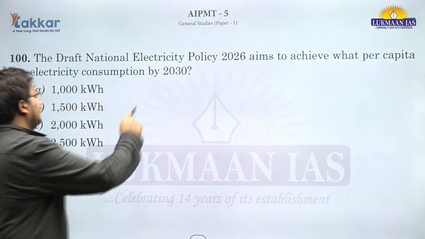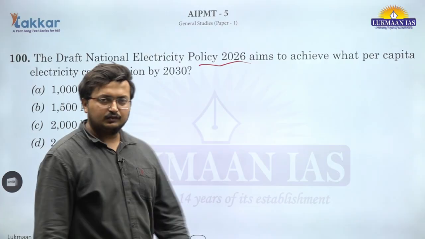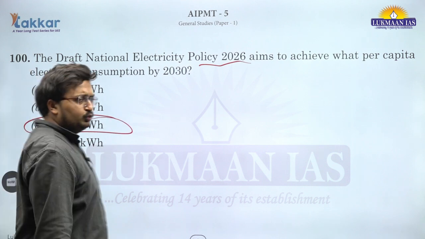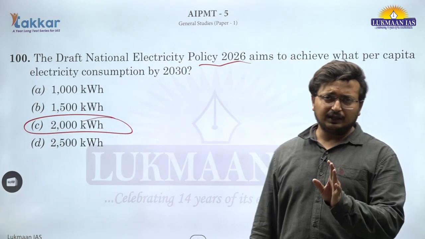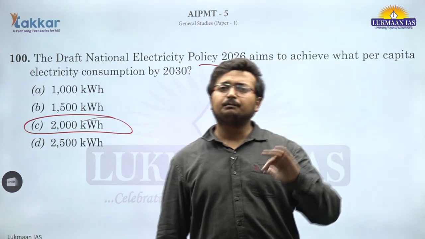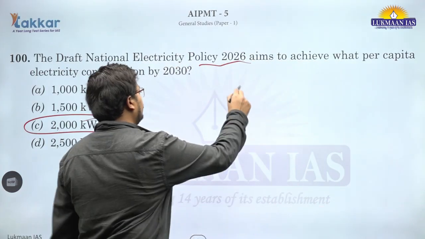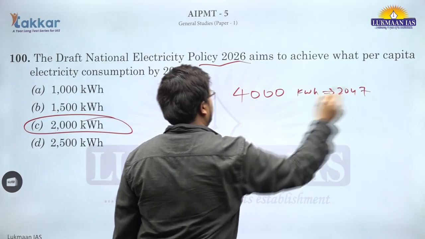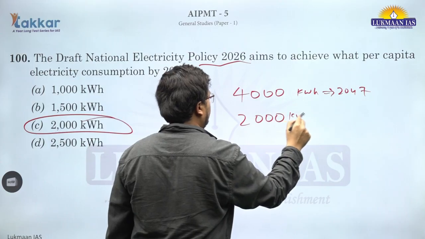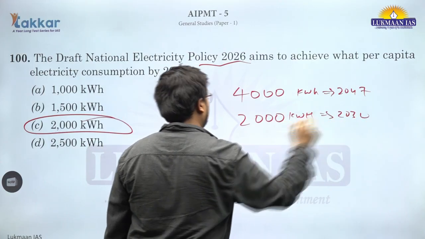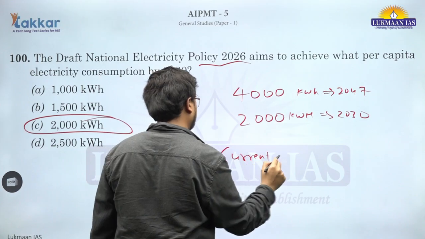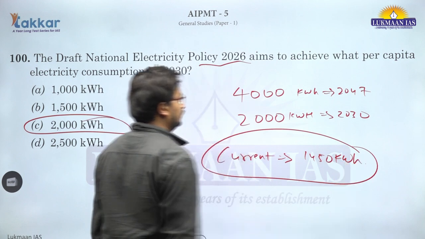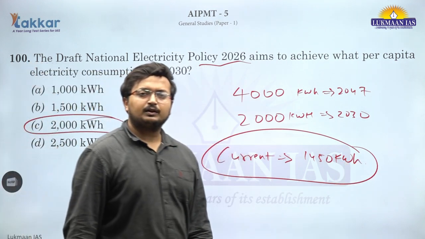So, this is the draft National Electricity Policy, which is still at the discussion stage. The idea is to increase the per capita electricity consumption to 2000 kilowatt hours, or 2000 units, by 2030, and 4000 kilowatt hours by 2047. The interim target is 2000 kilowatt hours by 2030. The current consumption is 1450 kilowatt hours. So, that is all from the current affairs section.